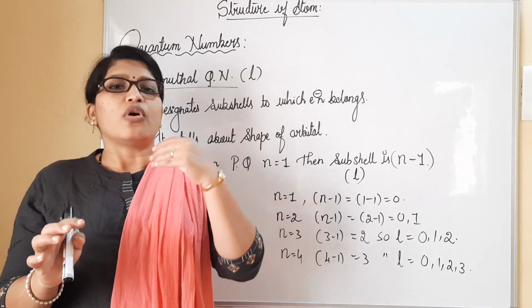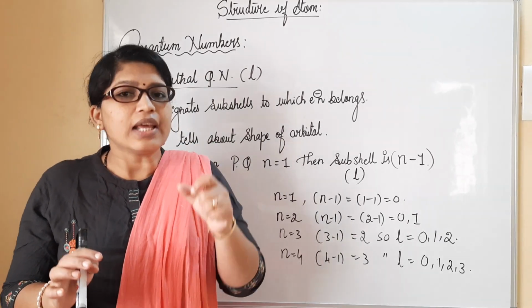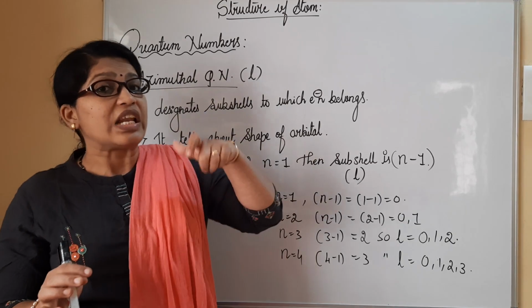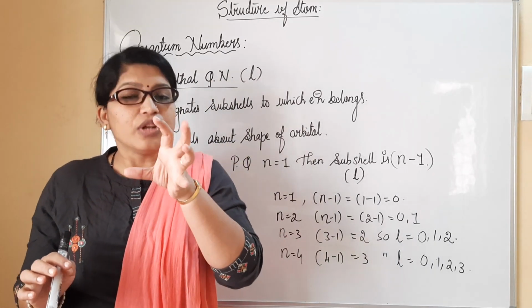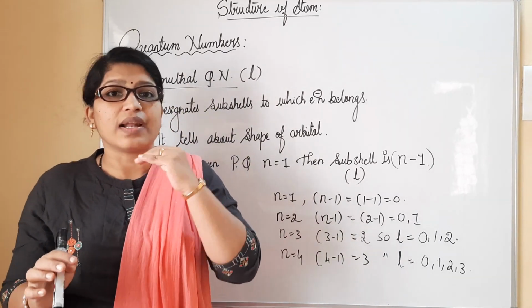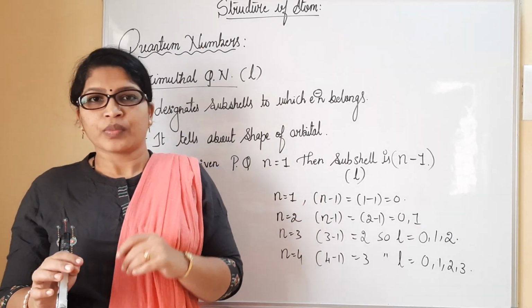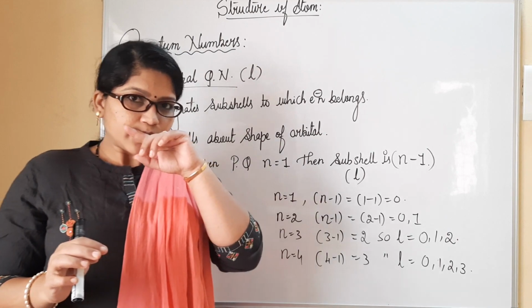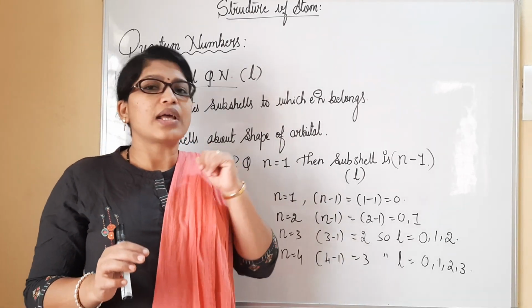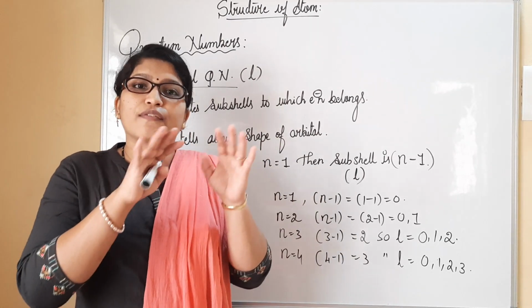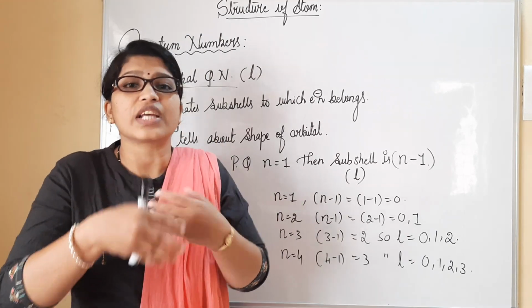Room number 4 or room number 5 was mainly given by principal quantum number in which the electron is present. In which room the electron is present was given. The address of a particular electron was given by principal quantum number. Now when you consider azimuthal quantum number, first floor, second floor, third floor, in that which type of room?